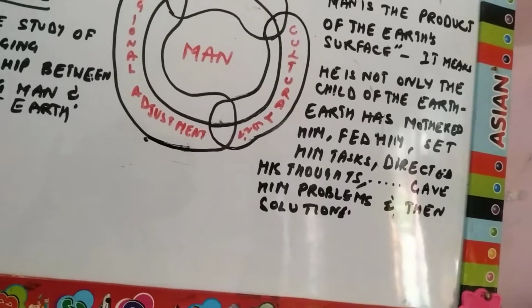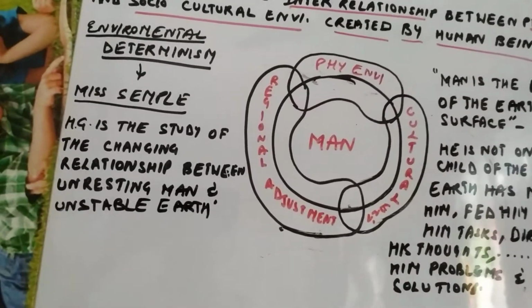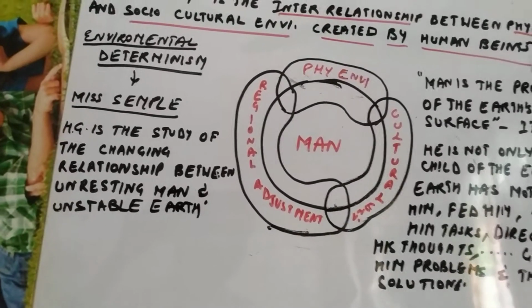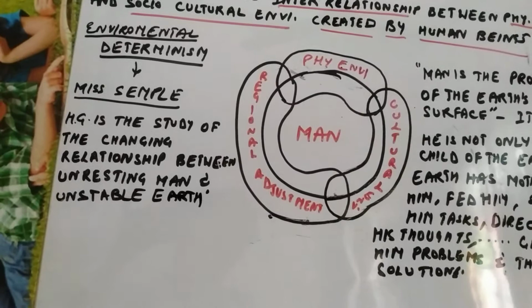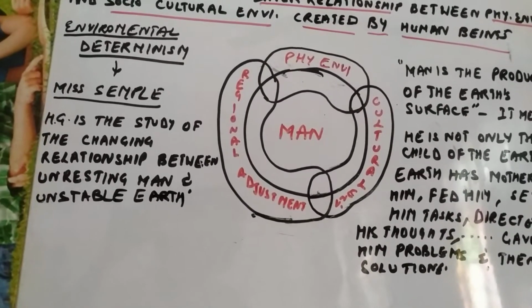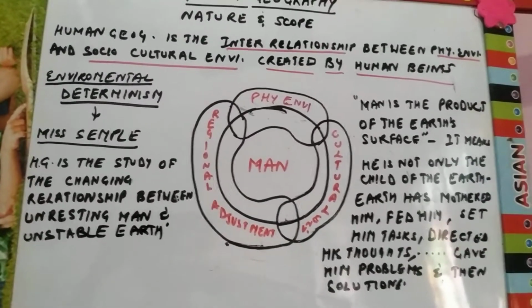This fire can protect him from animals also. Later on, he also started realizing there is some power that is controlling him and the earth's surface. So he started believing in God, that God is the one power who is controlling the whole earth.